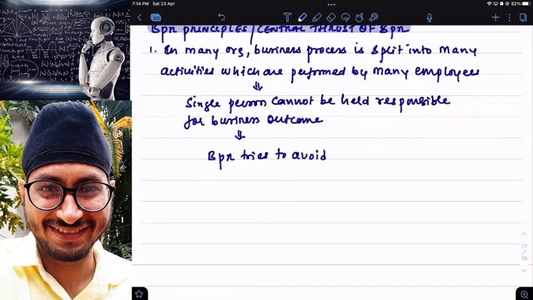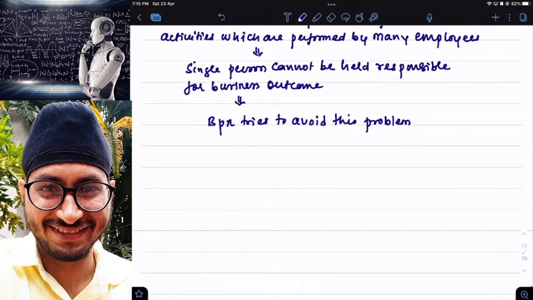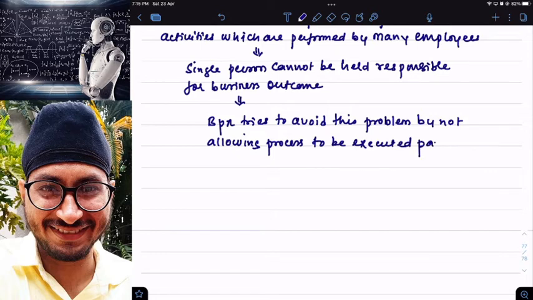BPR tries to avoid this problem by not allowing a business process to be executed parallelly unless there is proper coordination.